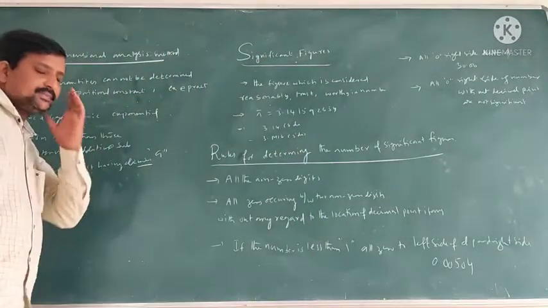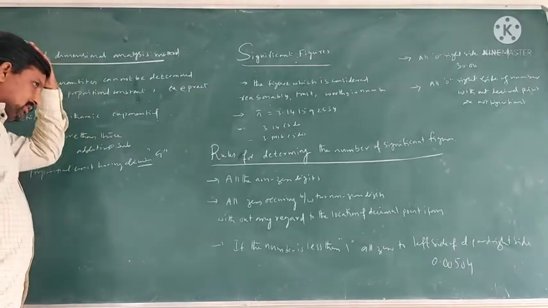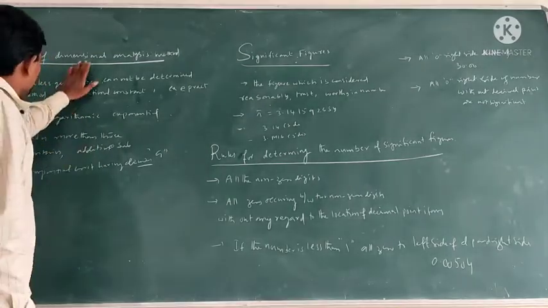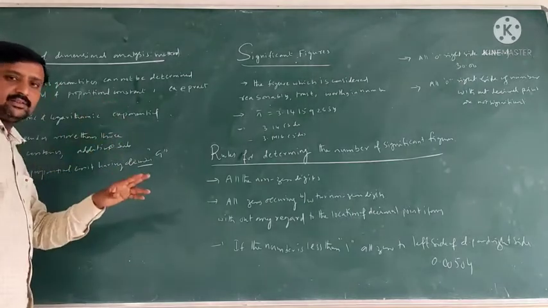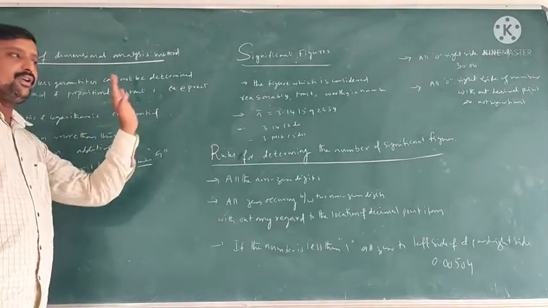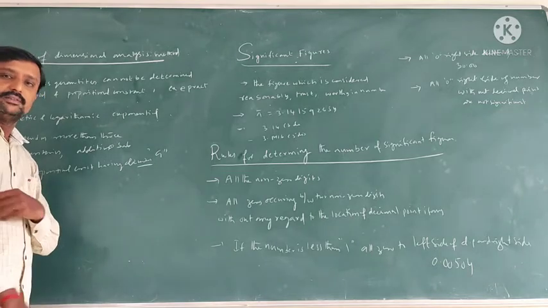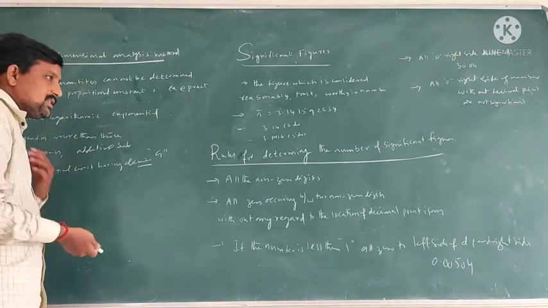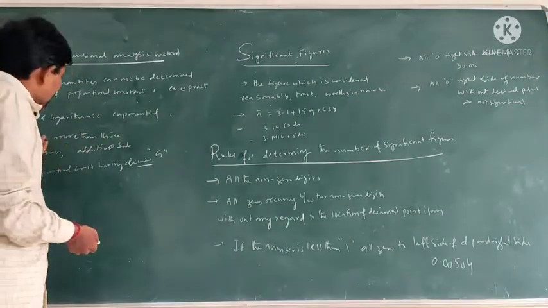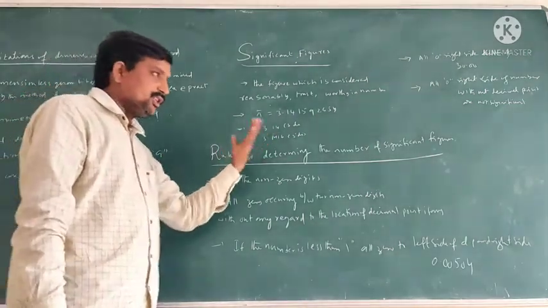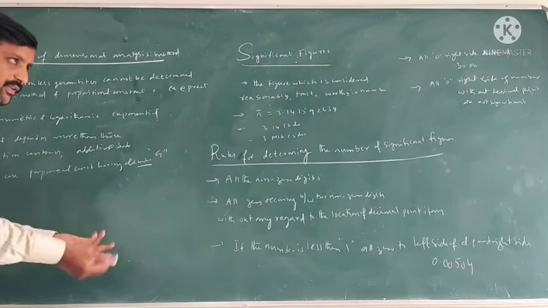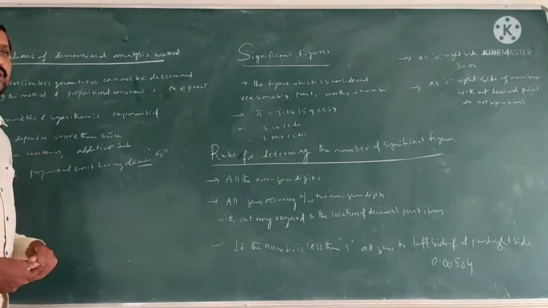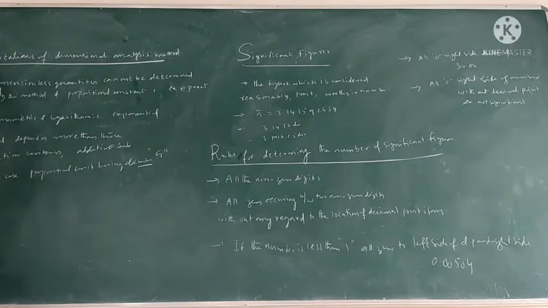Good afternoon friends. In the earlier class we discussed the uses of the dimension analysis method. By using dimension formulas we can convert one system of units to another system of units. Second, we can check the correctness of a given equation. And third, we can derive the relationship between different quantities. After that we discussed the principle of homogeneity, and today we are going to explain the limitations of the dimension analysis method.